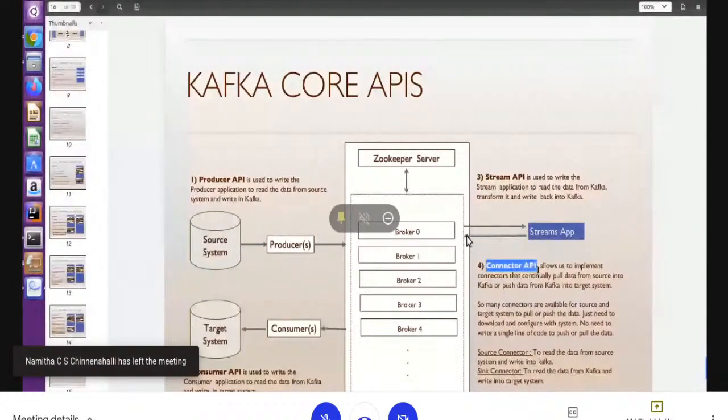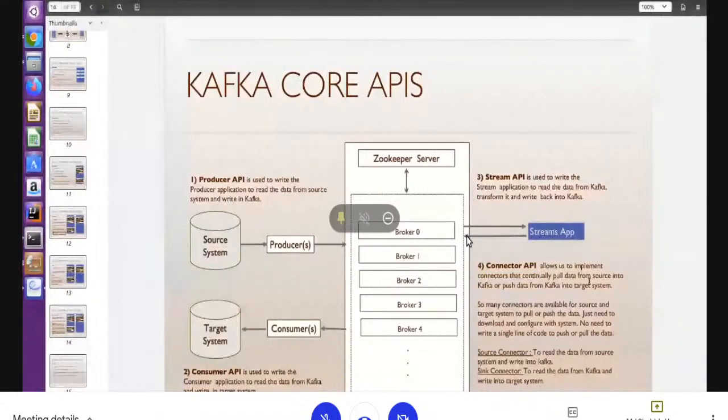Another one is the Connector API. The Connector API allows us to write a connector for exporting and importing data. We know this is a big problem. Who has experience working on an RDBMS, either Oracle or any other RDBMS, knows that data export and import was a big problem, right? So they provide this API. Using this API, we can write our own connectors to read data from the database and write into Kafka, and to read the data from Kafka and write into any other destination system.